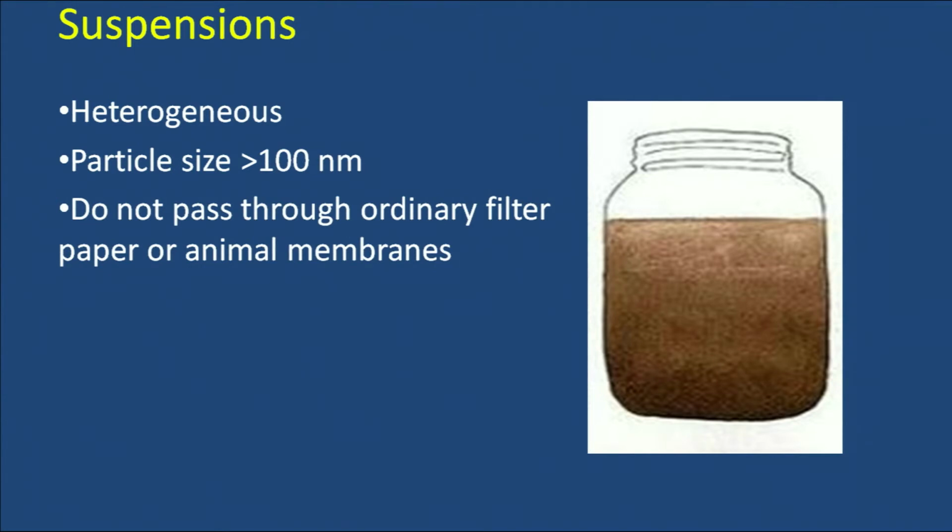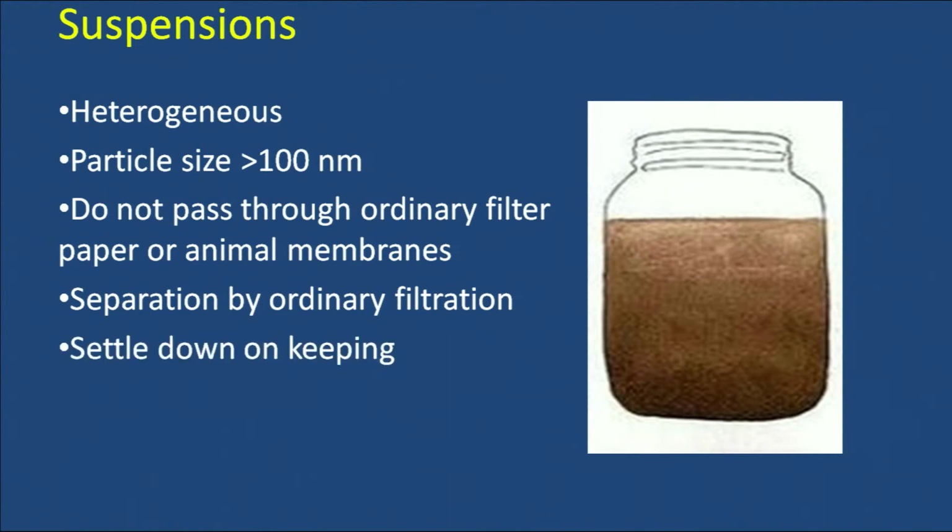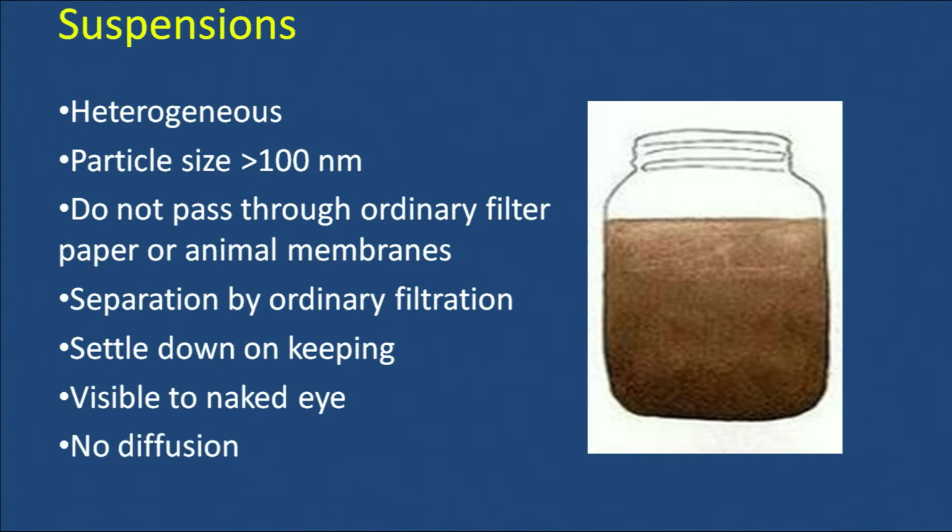So, it is possible to separate suspended particles by using the ordinary filtration process. So, separation is possible. Then these particles, as we discussed earlier also, they settle down on keeping. Then these particles are so big that they are visible even to naked eyes. And in case of suspensions, no diffusion is possible.